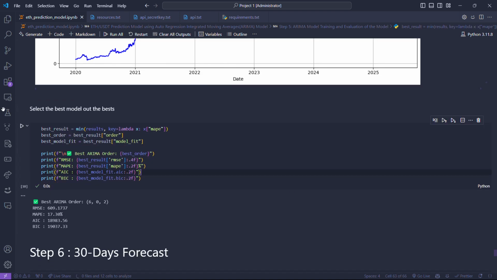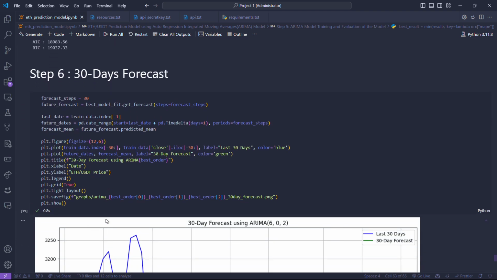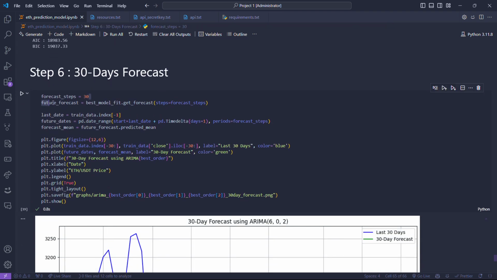Okay, so after testing all the models, I have chosen the best model from all the trained models, and it also selects 602 as the best model because it has the lowest MAPE value. And now I am simply making a 30-day forecast and plotting it.